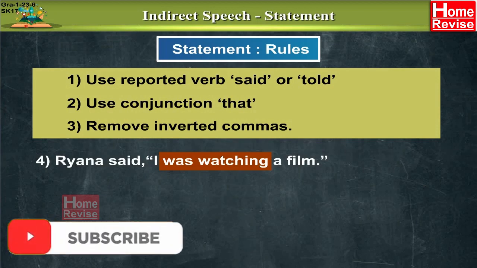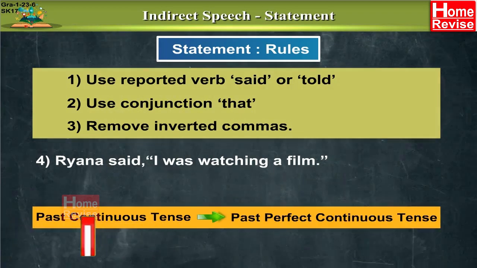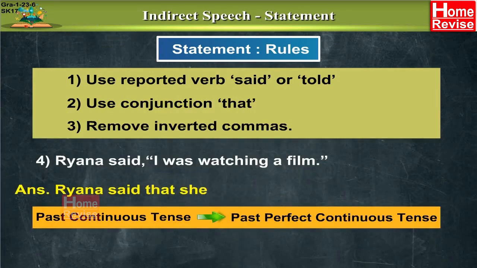And was watching is a past continuous tense, which according to the rules changes into past perfect continuous. So let's observe what kind of changes happen in this sentence. Raina said that she had been watching a film.